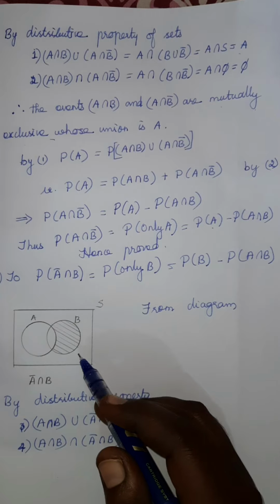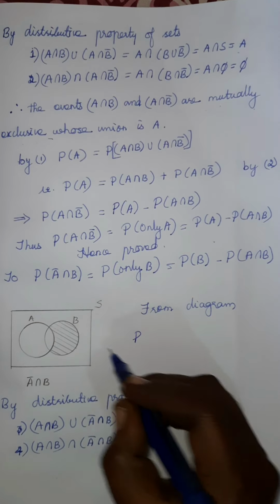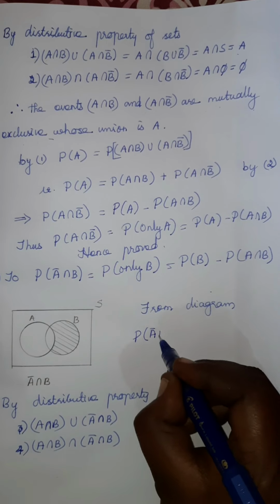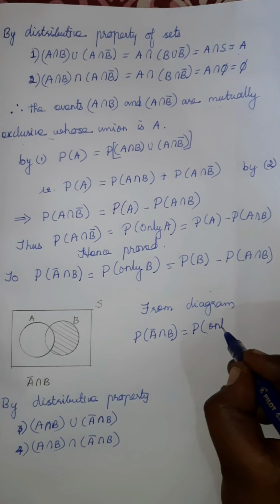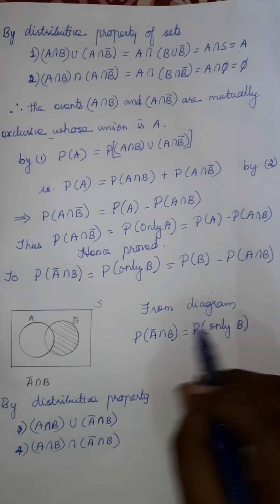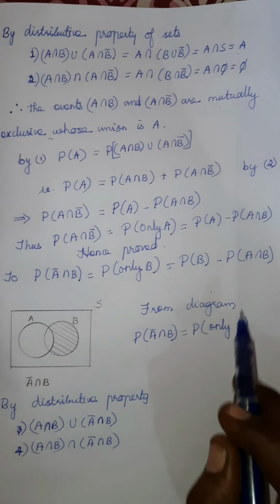So from the Venn diagram, what can we write? This is only B, no? So the probability of A bar intersection B is equal to the probability of only B. So the first part we got. The second part we need to prove like the previous one.